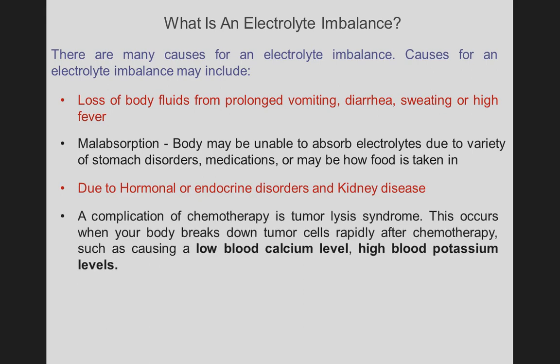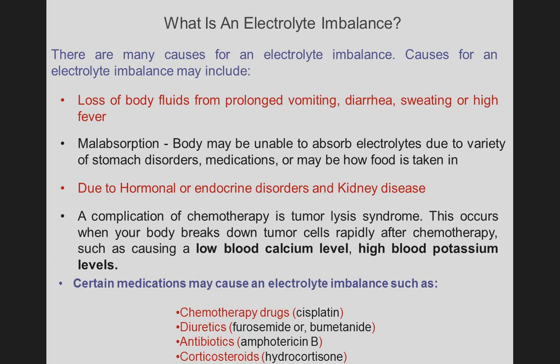A complication of chemotherapy is tumor lysis syndrome. This occurs when your body breaks down tumor cells rapidly after chemotherapy, causing a low blood calcium level and high blood potassium level. Certain medications may cause an electrolyte imbalance, such as chemotherapy drugs, that is cisplatin, diuretics, furosemide or bumetanide, antibiotics, amphotericin B, corticosteroid, hydrocortisone. So these drugs can cause electrolyte imbalance.